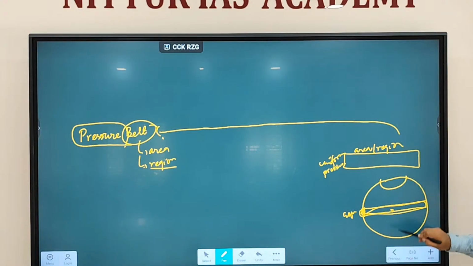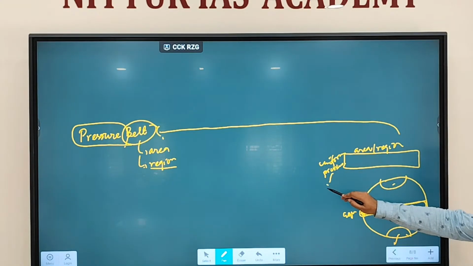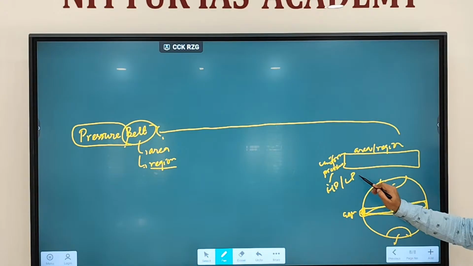Or when we are talking about the entire polar region, it is called a polar pressure belt. That's why you have different pressure belts. So what does the term pressure belt mean? Pressure belt means when there is a uniform pressure over a region or an area, it is referred to as a pressure belt. This uniform pressure could be either high pressure or low pressure.